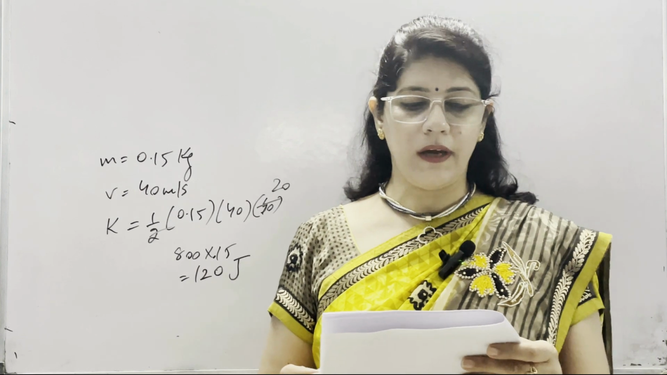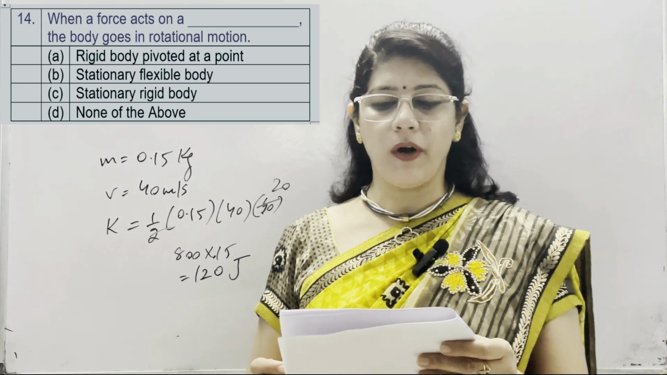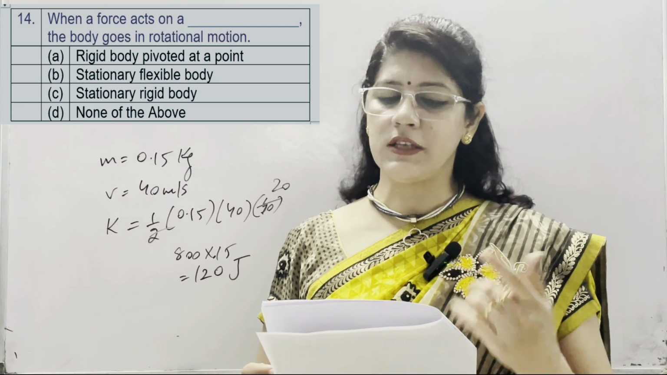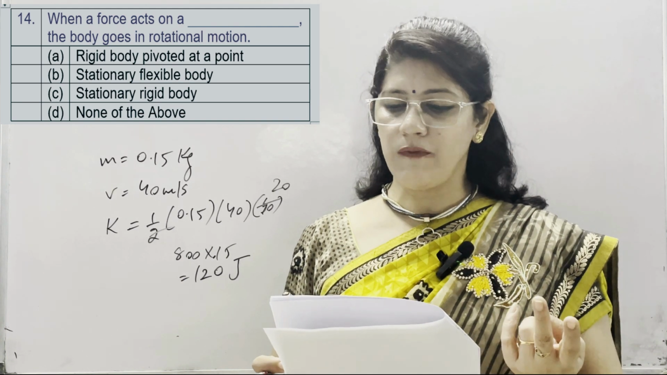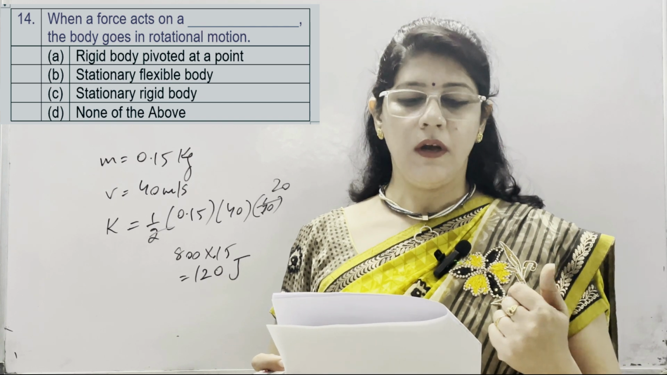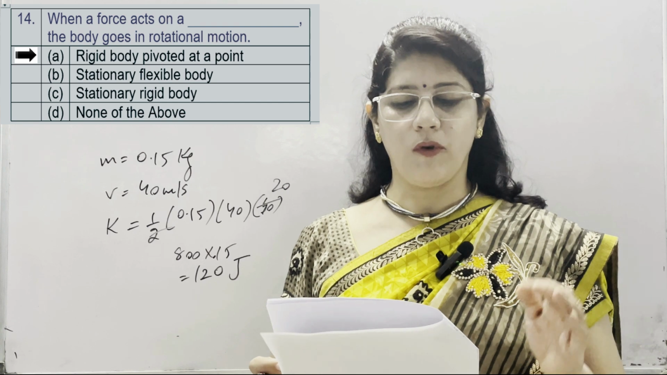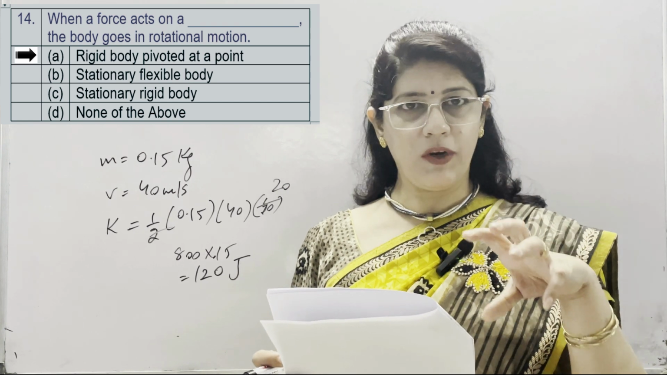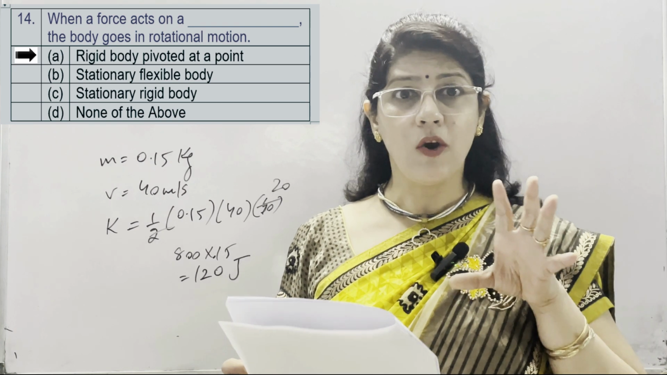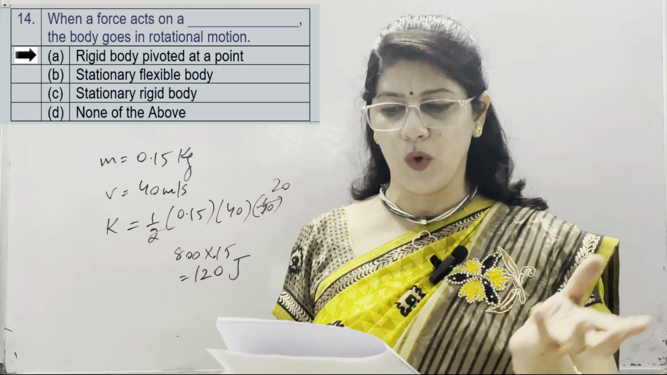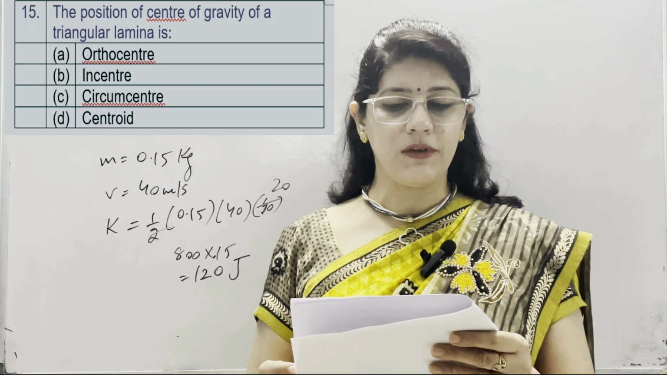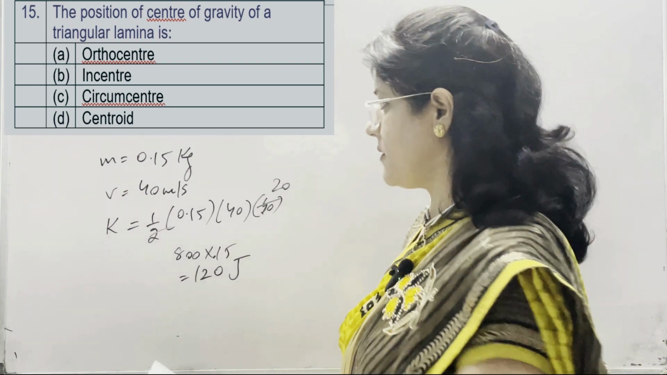Next is when a force acts on a dash, the body goes in rotational motion. Rigid body pivoted at a point, this is first option. Second is stationary flexible body. Third is stationary rigid body, and D is none of the above. Option is rigid body pivoted at a point. When it is pivoted, it is fixed at a point. Only then if we apply a force, the body cannot move in a linear motion, so it goes in a rotational motion.